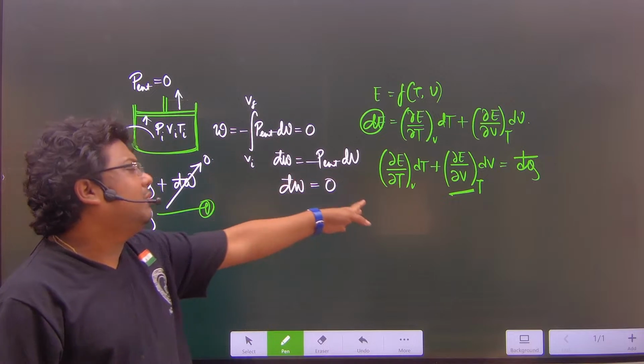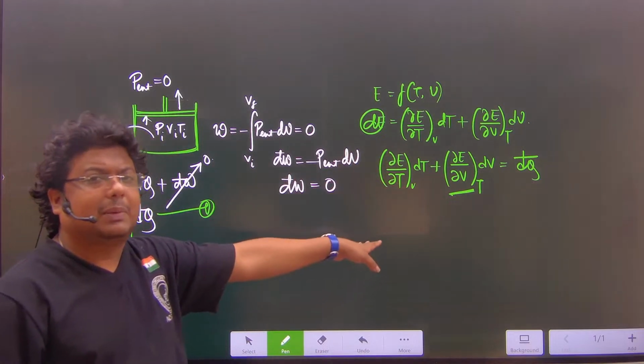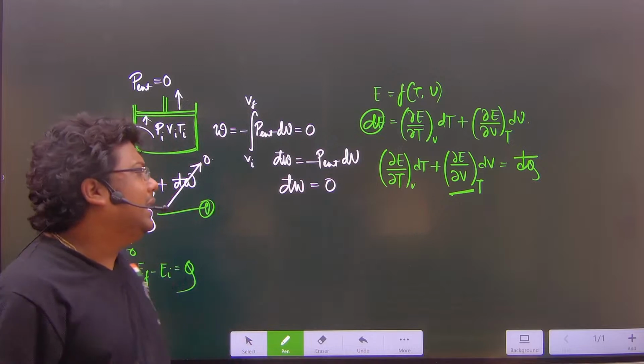And where it comes from? It comes from Joule's experiment. (del E del V) at constant T is 0.